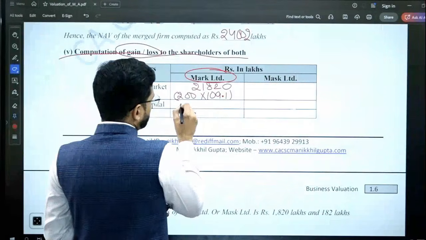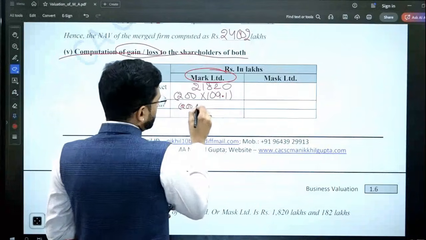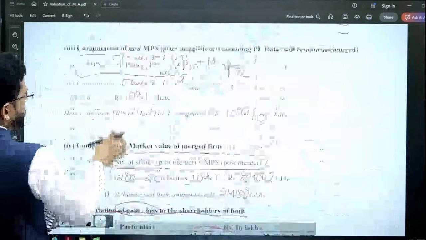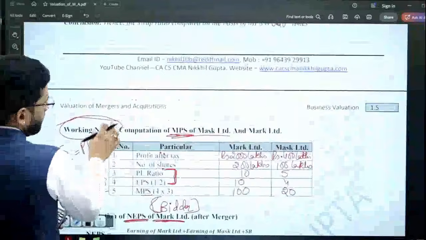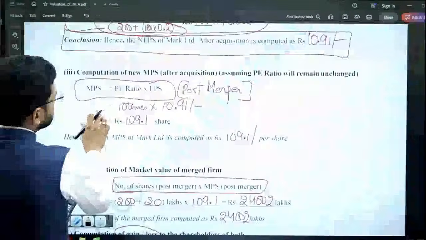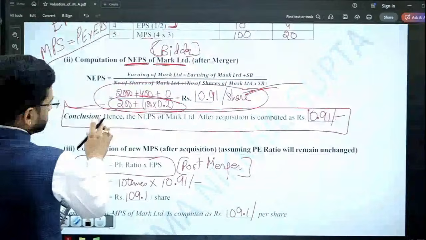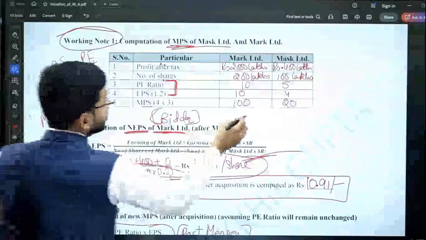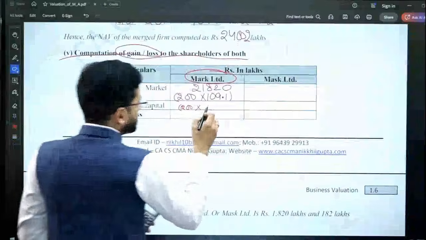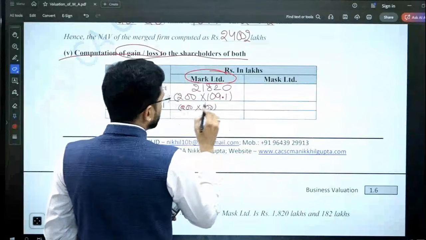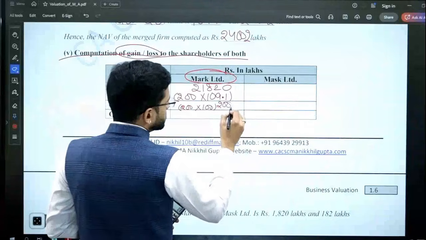And what is the value of the shares before merger? Old market capitalization before merger: the value was 200 multiplied by the old market price per share. What is the old market price per share? The old market price per share is 100 for Mark Limited. So it is 20,000.